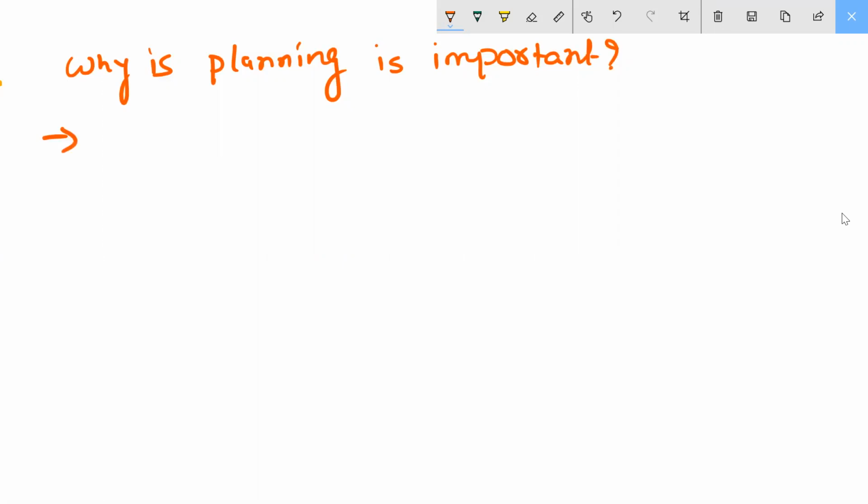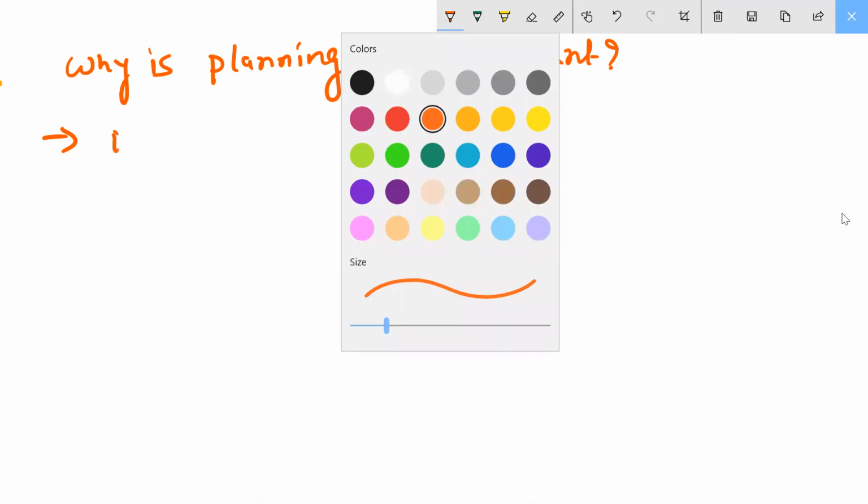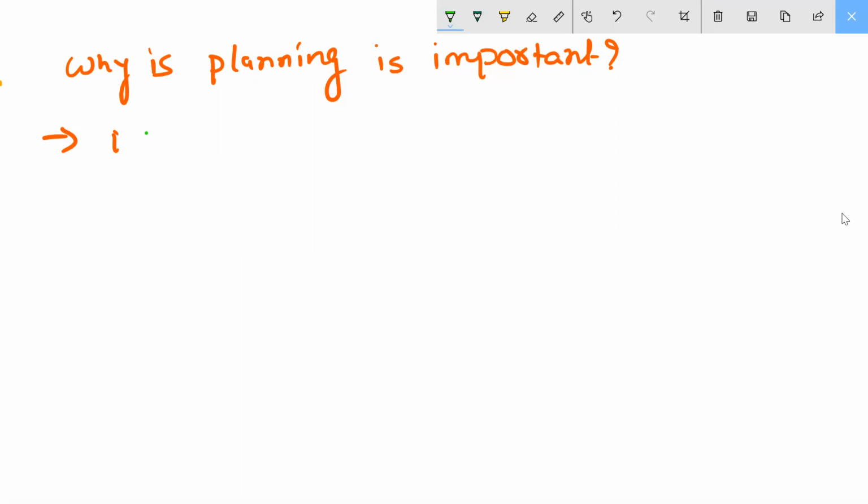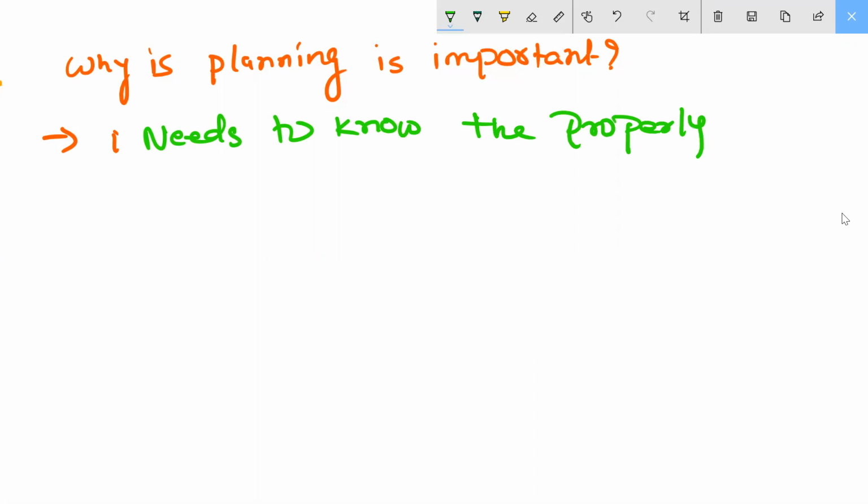Needs to know the properly planned pen test. Needs to know the plan to pen test. Clear?